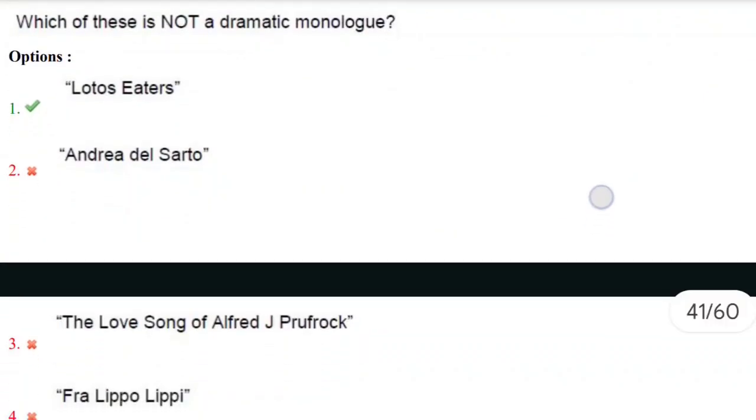Which of these is not a dramatic monologue? Lotus Eaters, Andrea del Sarto, The Love Song of Alfred J. Prufrock, Fra Lippo Lippi. And the correct answer here is Lotus Eaters. Andrea del Sarto is a dramatic monologue. The Love Song of Alfred J. Prufrock is a dramatic monologue, and Fra Lippo Lippi is also a dramatic monologue. Lotus Eaters is not a dramatic monologue.